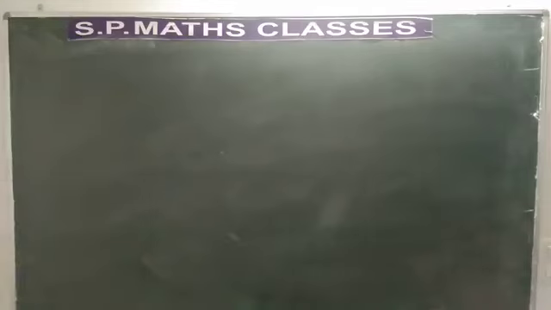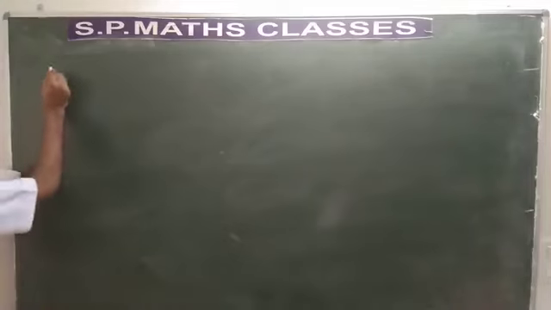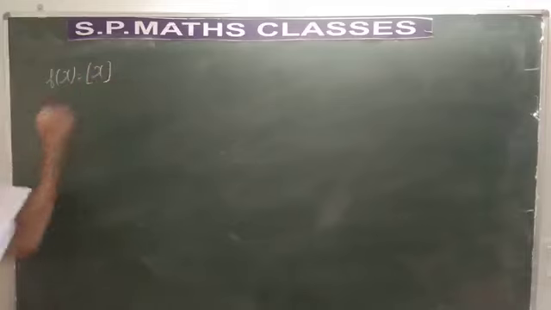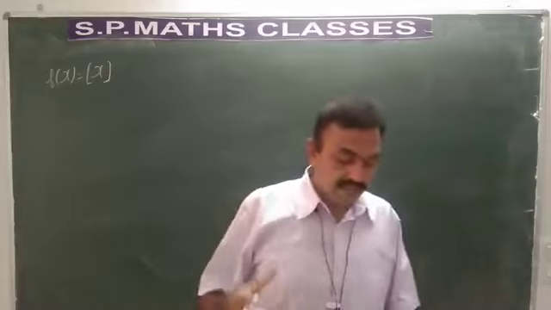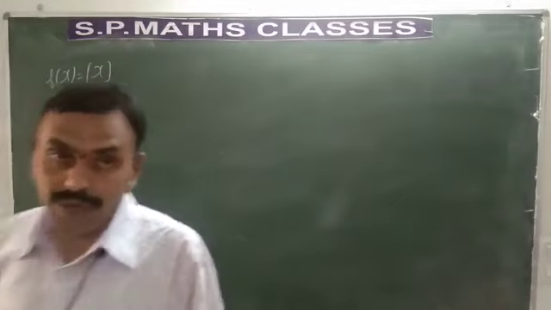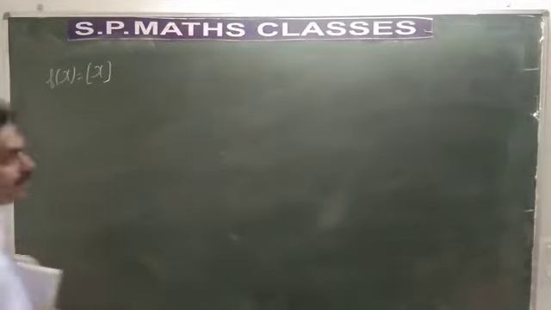I take another important question. Find all the points of discontinuity of the greatest integer function f of x is equal to greatest integer function x, where greatest integer function denotes the value less than or equal to x. You know the property of this.